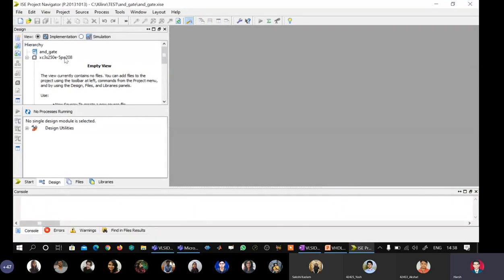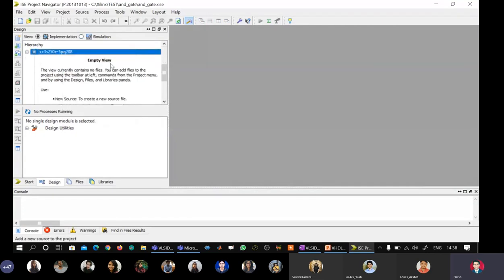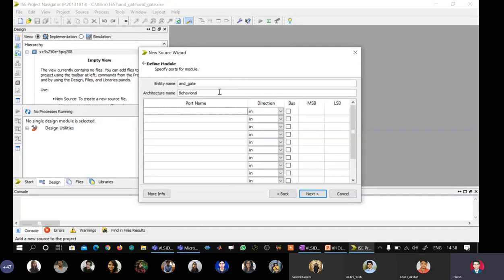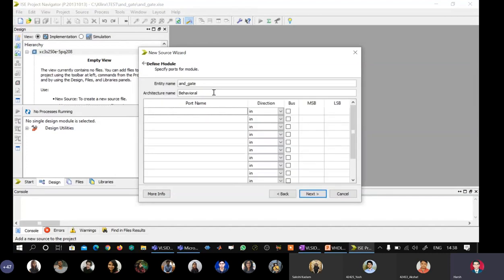Then I go in the design window. I select my IC number called the target line, and I right click it and say new source, and then I say VHDL module, and whatever name I give here, an entity declaration with that particular name will be created automatically for us by the tool. So I will say Control V. I will make sure that VHDL module is selected and that add to project is selected. I say next, and then here you see whatever name I gave in the previous window, that is and underscore gate, it has now appeared as an entity name here.